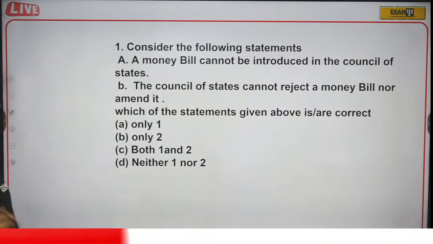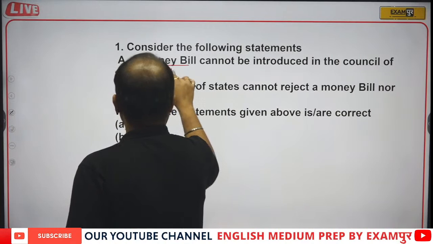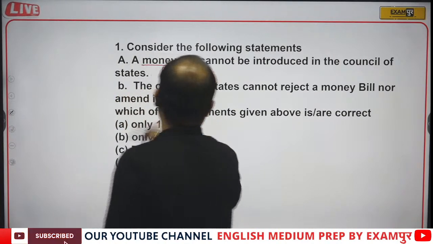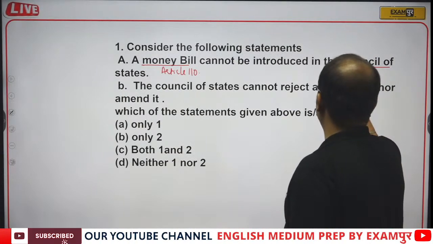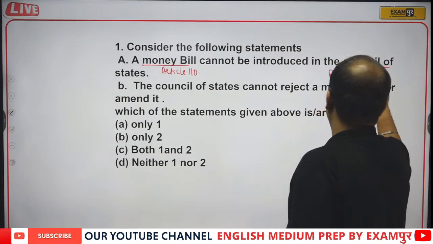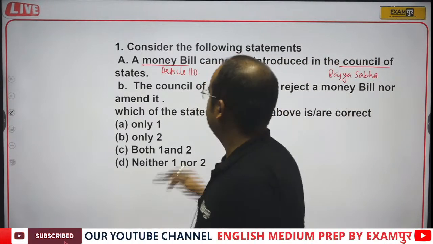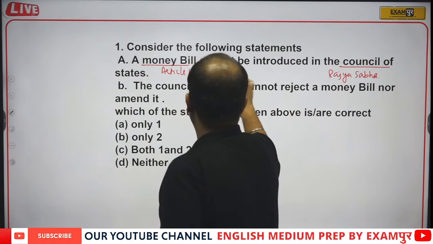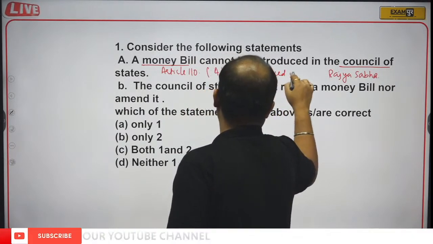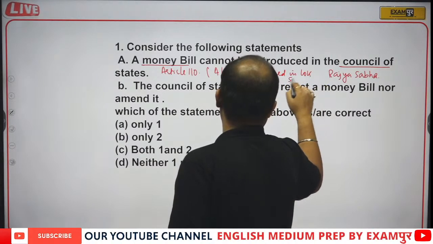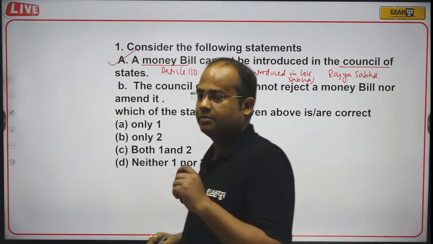First of all, money bill. Money bill is defined in Article 110, that we all know, and it cannot be introduced in the Council of State. Council of State is the Rajya Sabha. So yes, it is a correct statement that a money bill is always introduced in Lok Sabha. That is a correct statement. Statement 1 is correct.